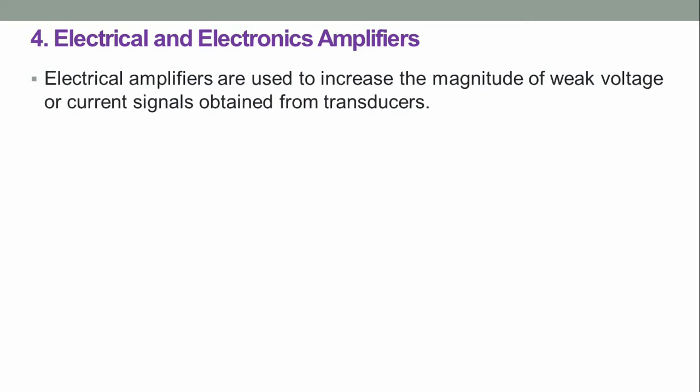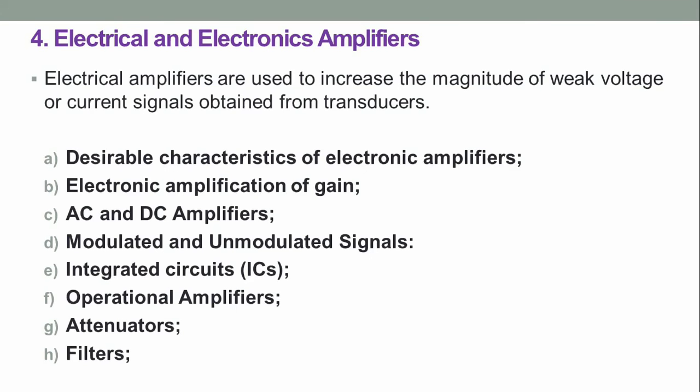Electrical amplifiers are used to increase the magnitude of weak voltage or current signals obtained from the transducers. In electrical and electronic amplifiers, we'll discuss desirable characteristics of electronic amplifiers, electronic amplification gain, AC and DC amplifiers, modulated and unmodulated signals, integrated circuits, operational amplifiers, attenuators, and filters.